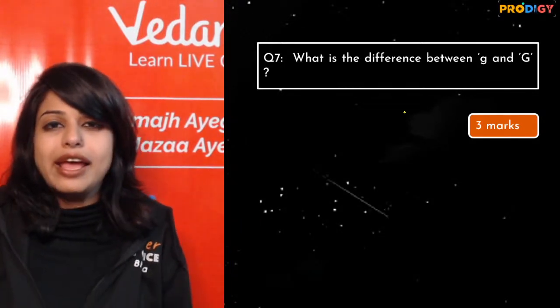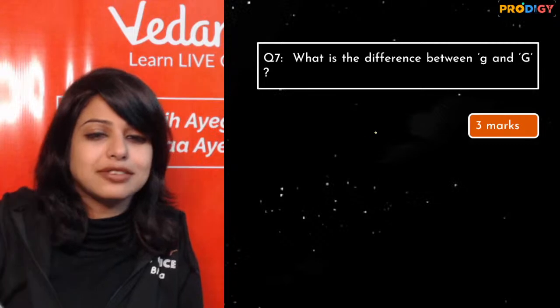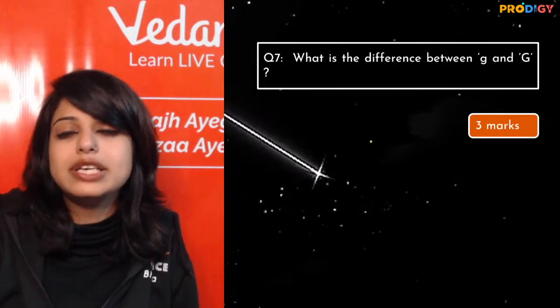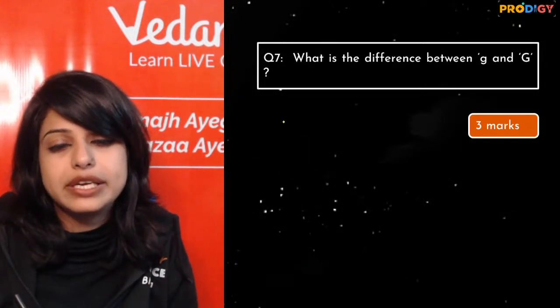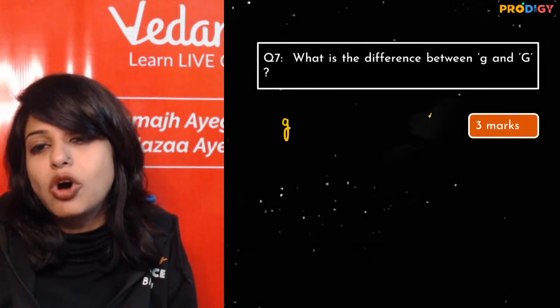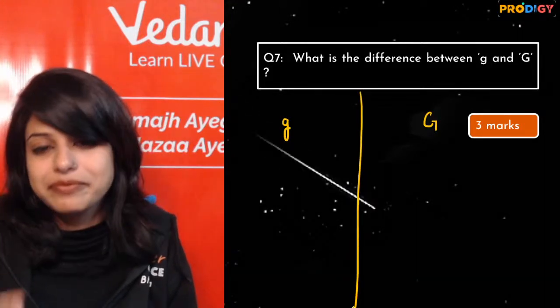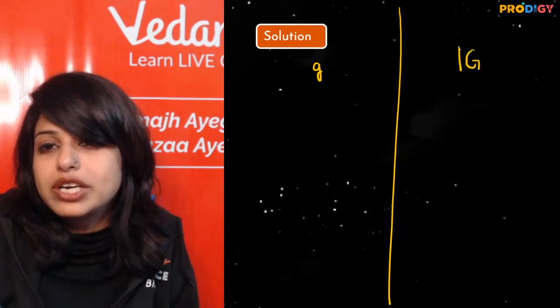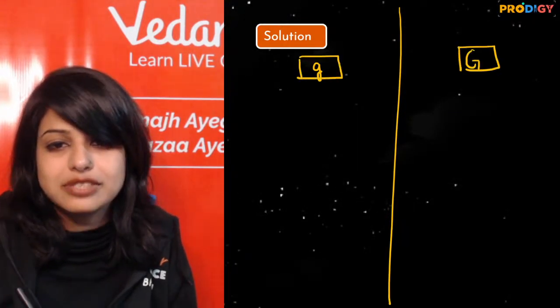Come on. If this question comes for 3 marks, what will be your answer? What is the difference between capital G and small g? Let's make this here. Or rather, let's make it on a new page and make it a bit prettier. So what is the difference between capital G and small g? Who will tell?